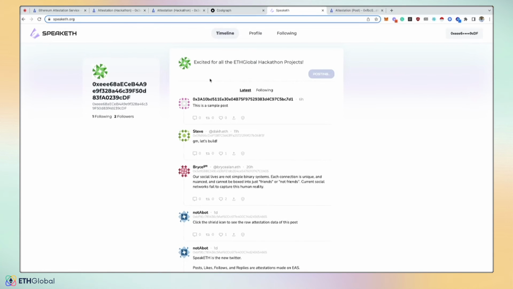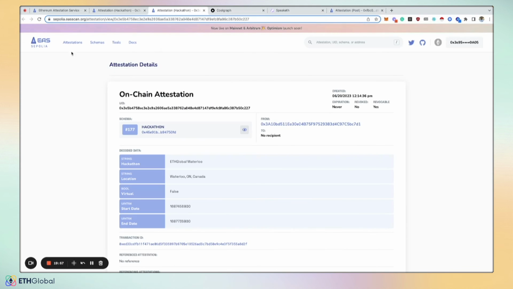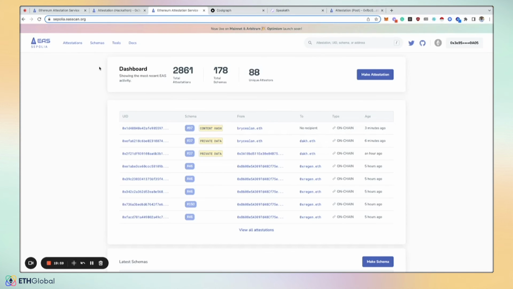So we're just attesting to this. And what's cool is that on the EAS scan, we're attesting to this data on chain, and there are private ways to do it and Sybil resistance related to social networks that can be explored. But the composability and some of the UI control is what we're showcasing here. So as that attestation gets made, you'll be able to see that, oh, that was my content hash.